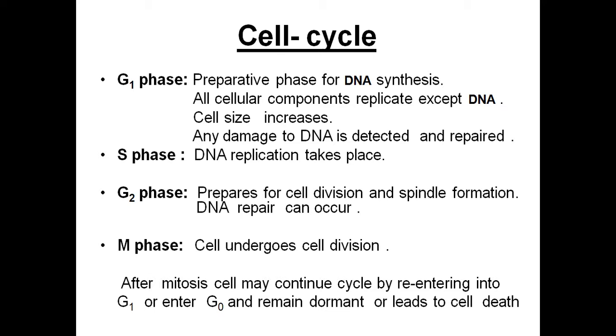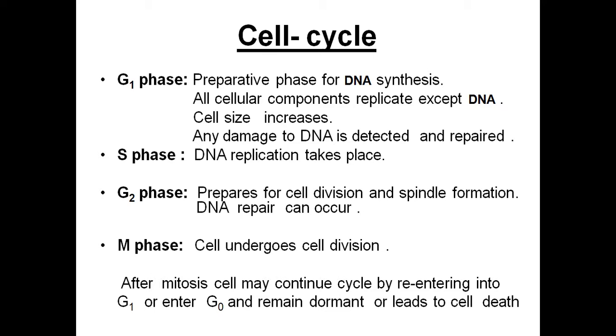In S phase, DNA replication takes place. G2 phase prepares for cell division and spindle formation. DNA repair can occur in G2 phase. In M phase, the cell undergoes cell division. After mitosis, the cell may continue the cycle by re-entering into G1 or enter into G0 phase.